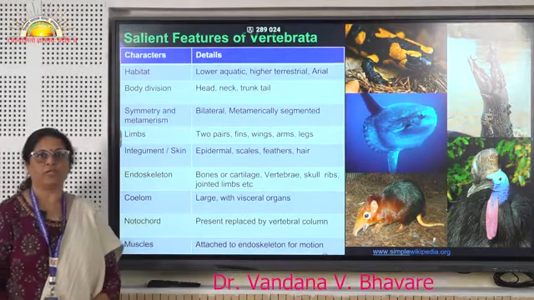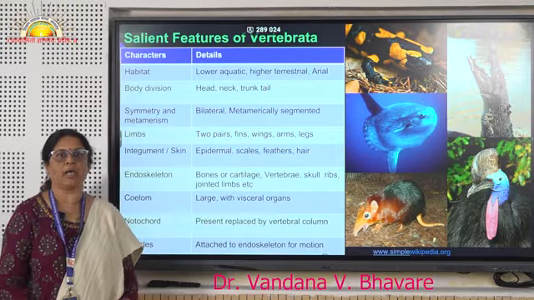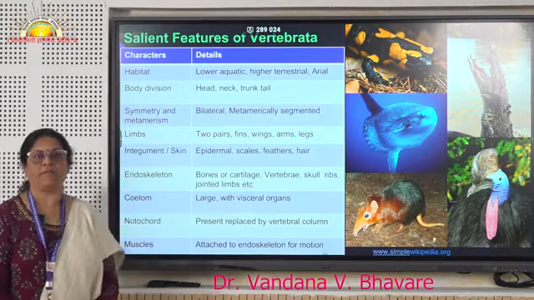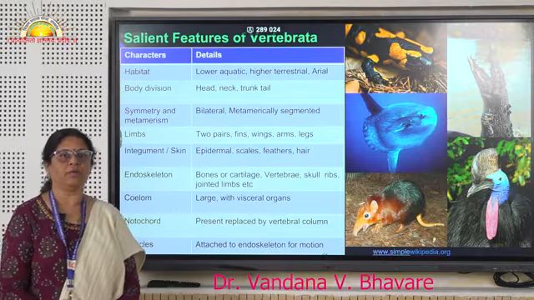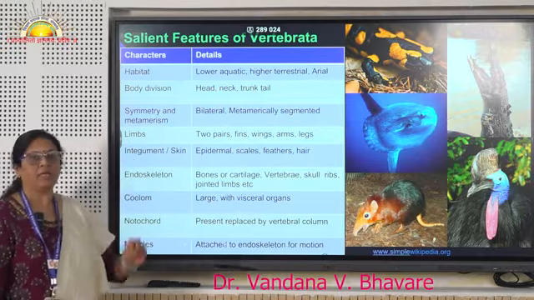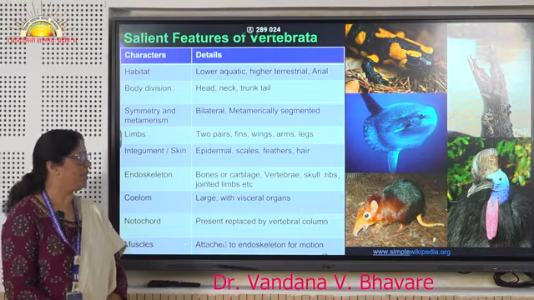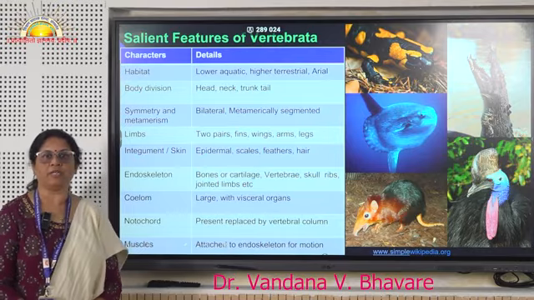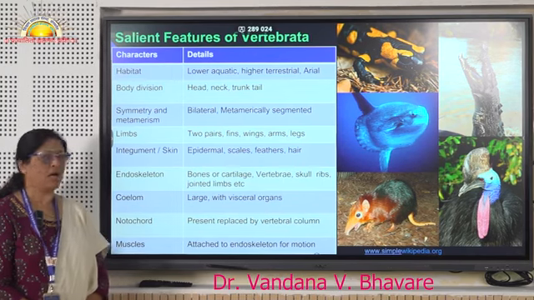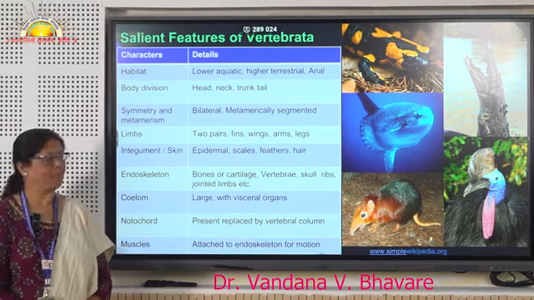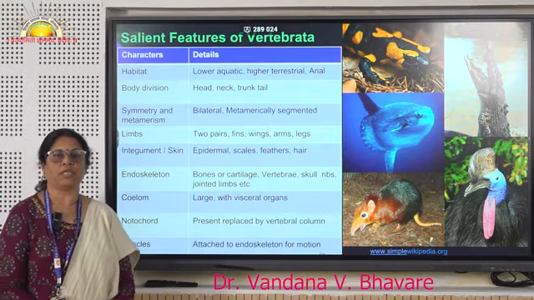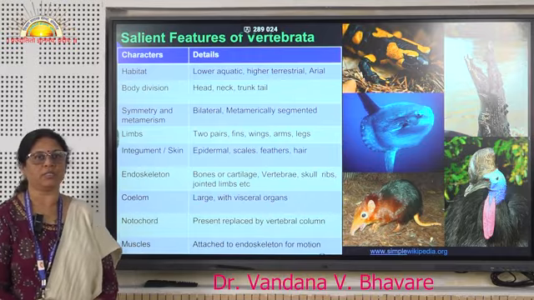The body is divided into head, neck, trunk and tail. Symmetry: they may have bilateral symmetry or be metamerically segmented animals. Two pairs of limbs are present, which may be in the form of fins, wings, arms or legs. Integument, the outermost covering of the body, is called the integument or skin.